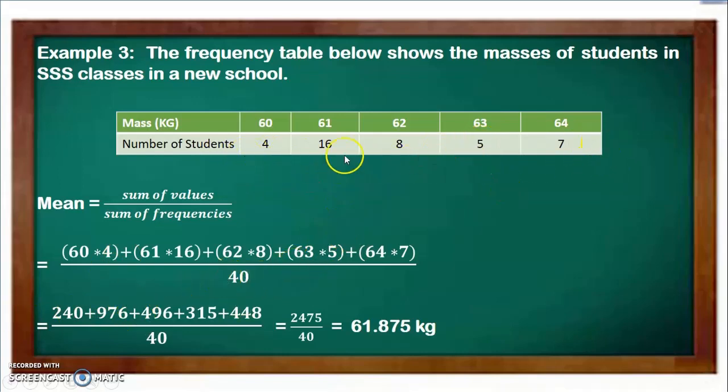The number of students in the class is 40. 4 plus 16 plus 8 plus 5 plus 7 is 40. So when you multiply everything and add, then divide by 40, you have 2,475 divided by 40, and the mean is 61.875. This is another example. You can see it here. 61.875.